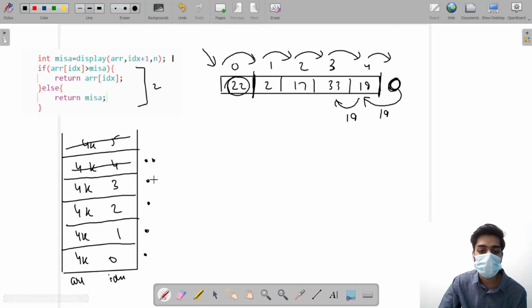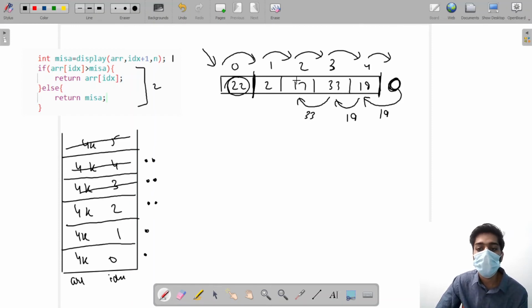Now what will happen? The second call for the third index takes place, so it will compare that, okay, is my array index bigger than the element that is returned to me? Now the 33 was bigger than the 19, so what will happen? It will win, the array index will return. That means that this will wipe out and it will return the maximum element, which is 33 over here. Now again what will happen? The second call for the second index is done.